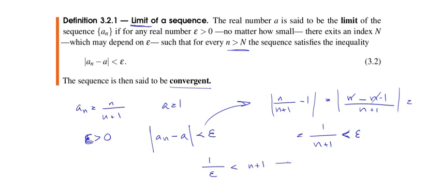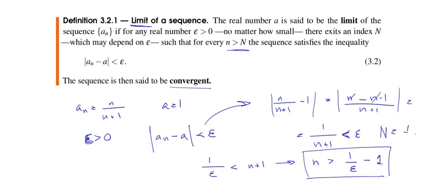Or if we write it in another way, n is greater than 1 over epsilon, and then minus 1. So if we choose capital N to be 1 over epsilon minus 1, then for every n greater than this capital N, a sub n minus 1 is going to be smaller than epsilon.